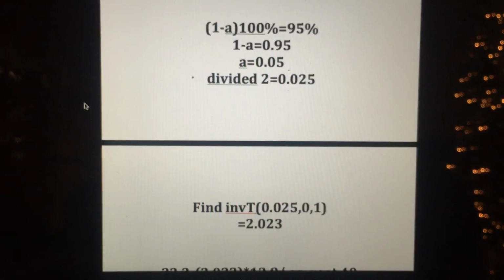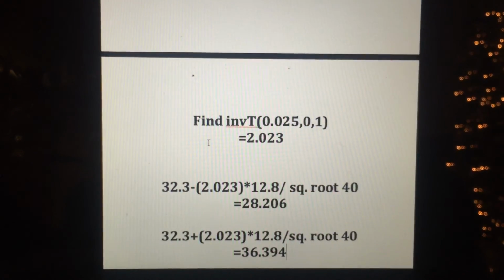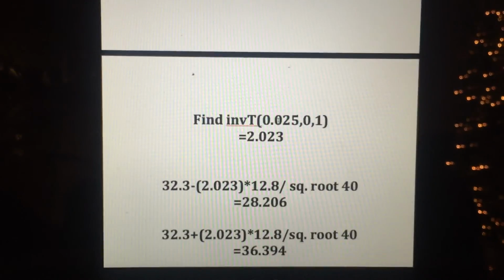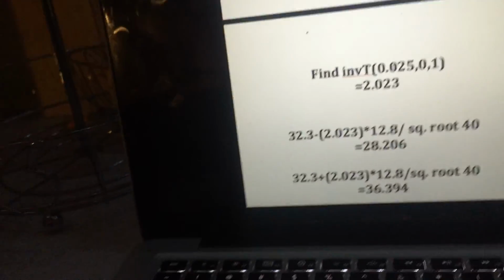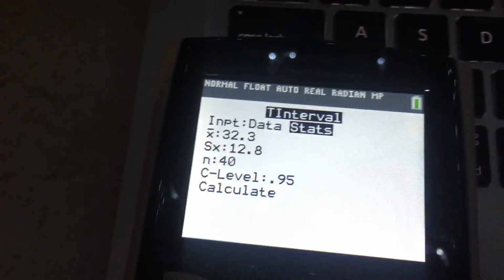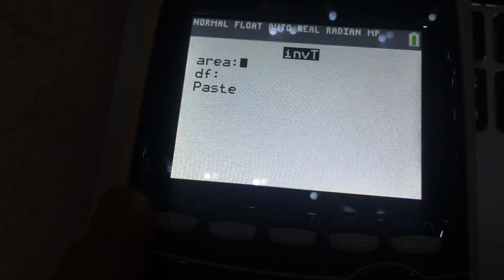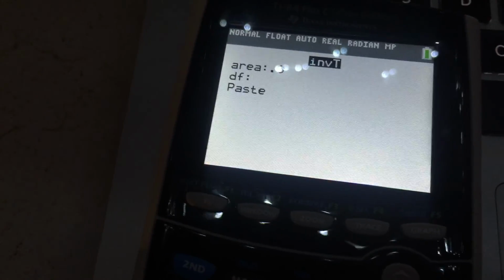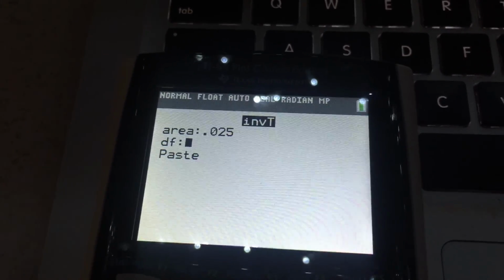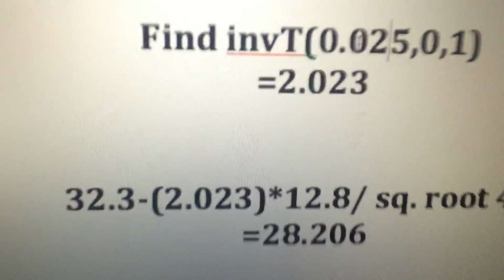And so that will be your critical value, and in order to get that, you have to find the inverse t and just input that into the function in your calculator. So you go to second distribution, and then you look at invT because it's a t distribution, and you input the area, which is 0.025, and the degrees of freedom, which is 39, and you calculate that, and it'll give you 2.023.